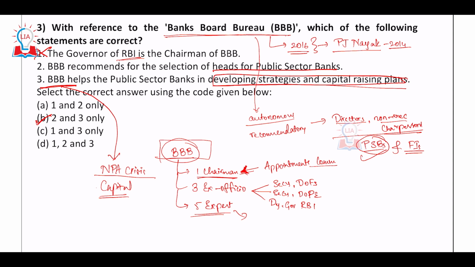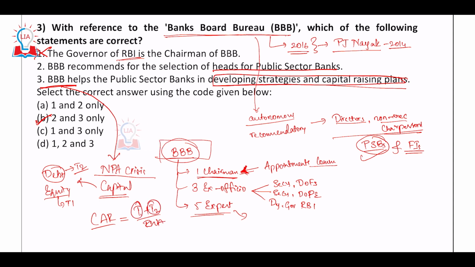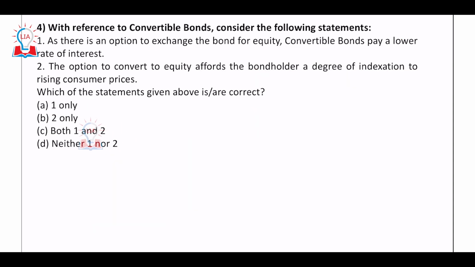So what is capital raising? Capital raising can be either in debt form or equity form. We generally refer to equity capital as tier 1 capital and debt capital as tier 2 capital. Whenever we talk about the capital adequacy ratio, it is tier 1 capital plus tier 2 capital divided by risk weighted assets. So how to raise this T1 and T2, they are going to give suggestions. That is the third statement.